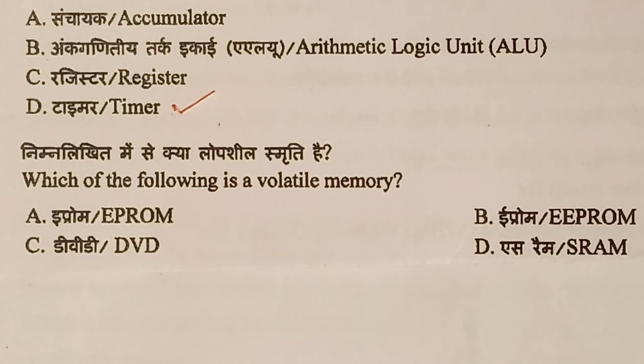Question number 66. Which of the following is a volatile memory? First of all, what is a volatile memory? Volatile memory means once the power goes off, whatever we have stored in the memory also goes off.